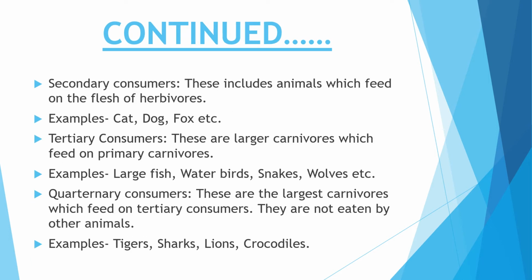Secondary consumers include those which feed on the flesh of herbivores, that means the next order, second order. In this category come cat, dog, fox, and many more.